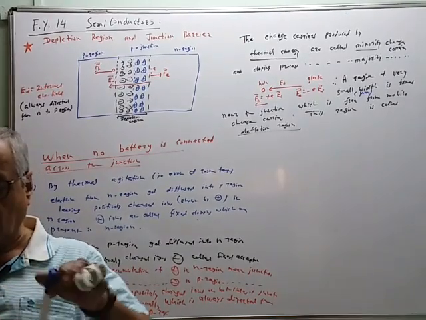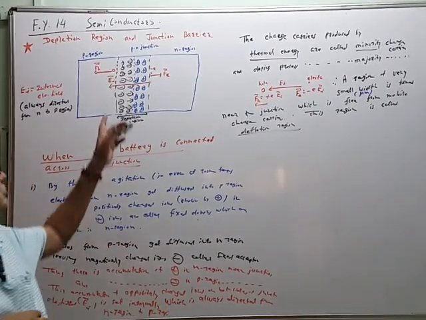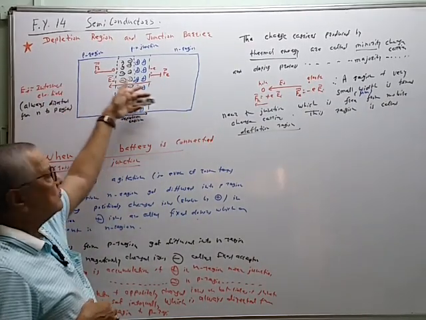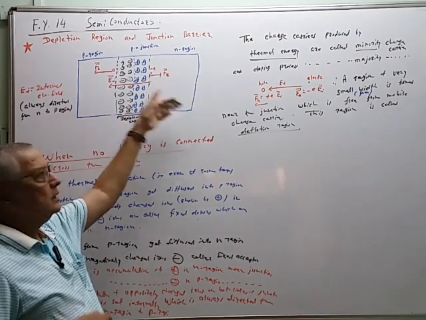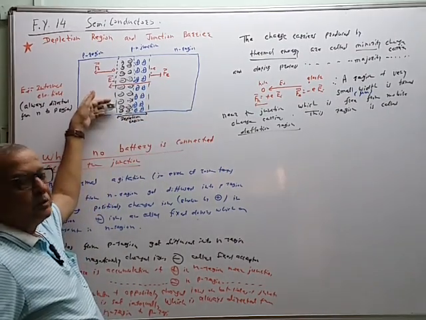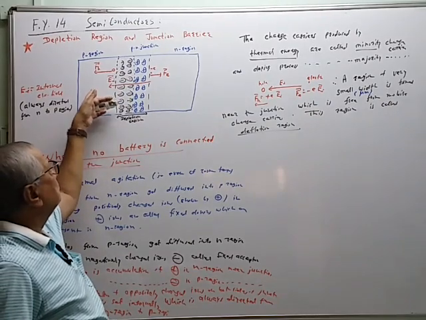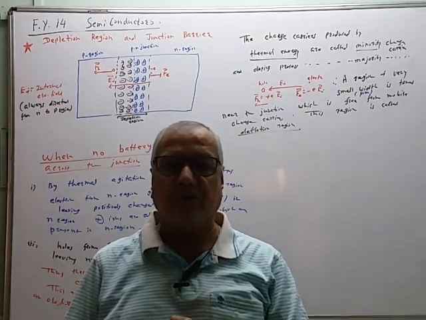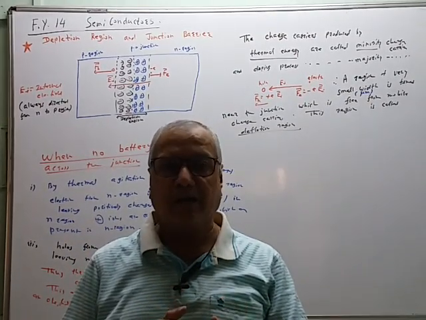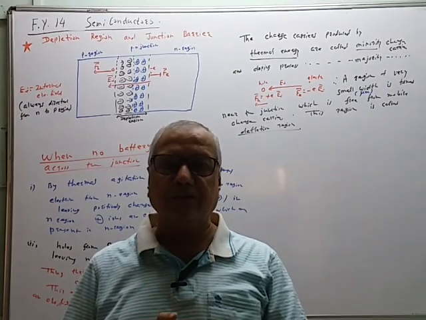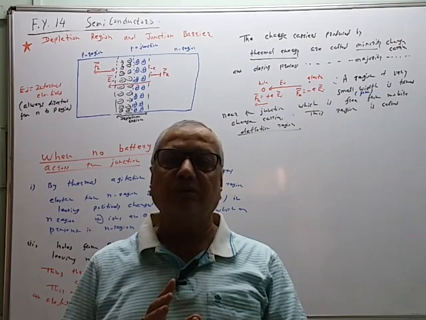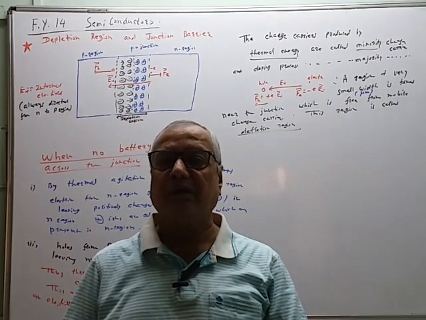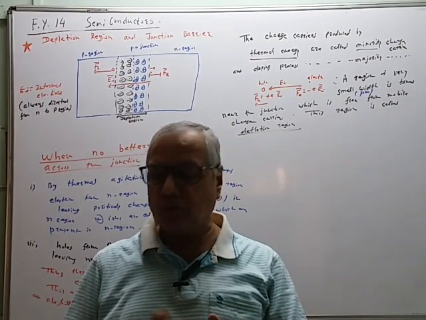Now, due to the formation of the internal electric field, we know this effect. No charge carrier can pass. Neither can an electron cross the junction to the P region, nor can a hole cross the junction from P region to N region, and therefore there is no current. So there is an opposition. There is a barrier. Barrier means opposition. There is a barrier produced to the flow of the charge carrier across the junction. That barrier is called a junction barrier. The meaning of barrier that we normally take applies here also.